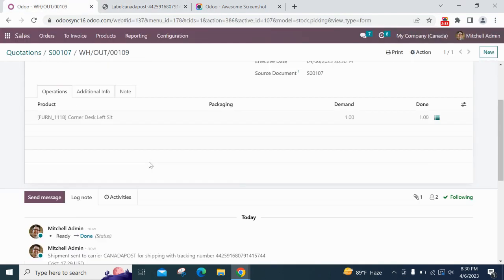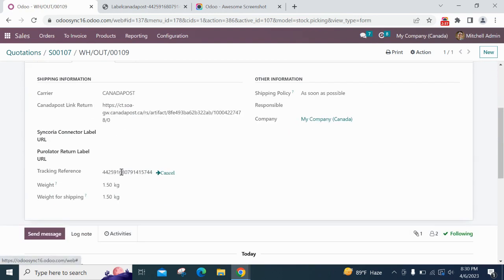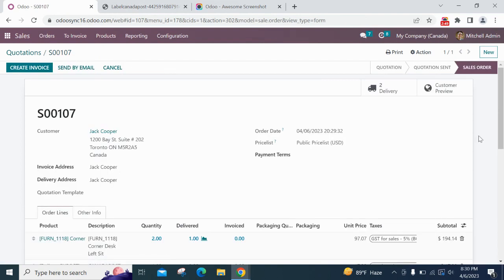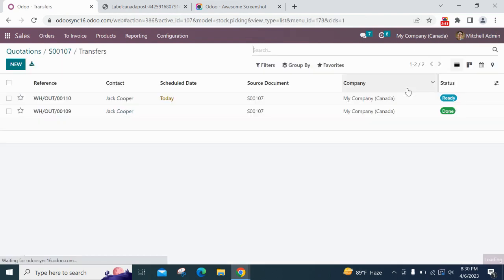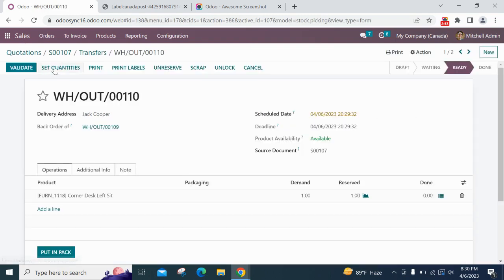In additional information, we can see our tracking reference is generated and the ship weight for shipping is showing here, and the Canada Post return link is also generated. If I go to the sale order, we can see one delivery is done and one delivery is in ready status. I'm clicking on set quantity to make the done quantity 1